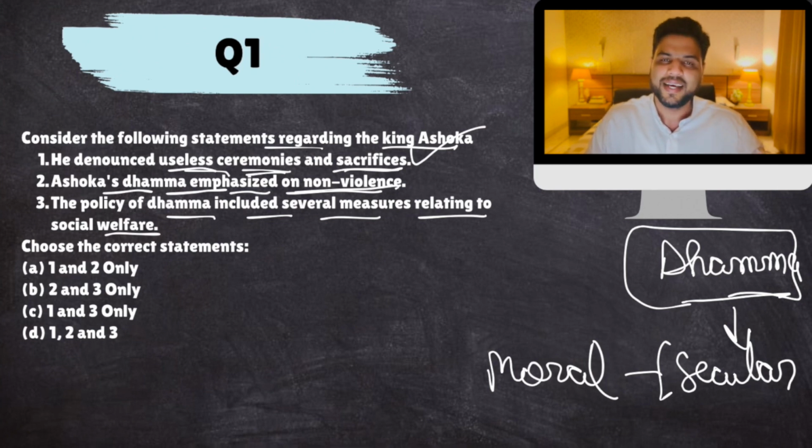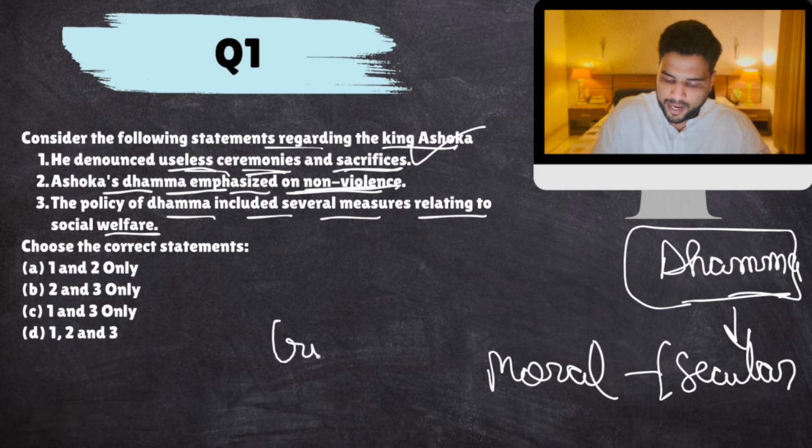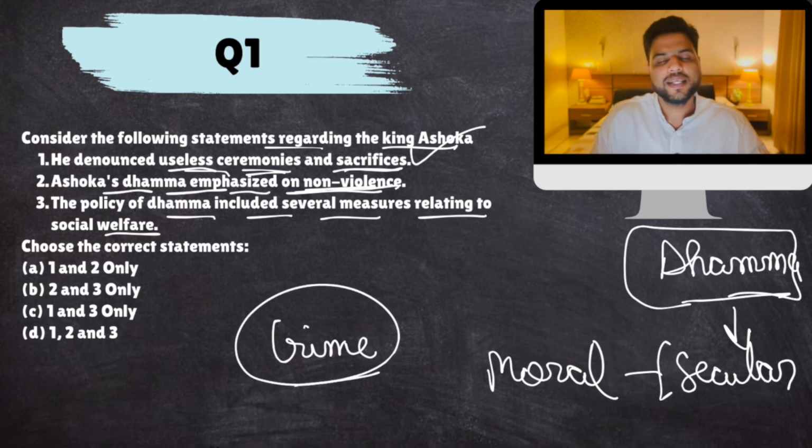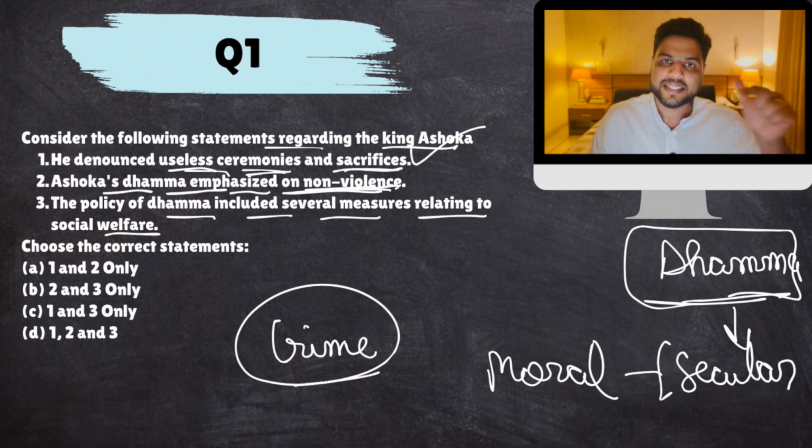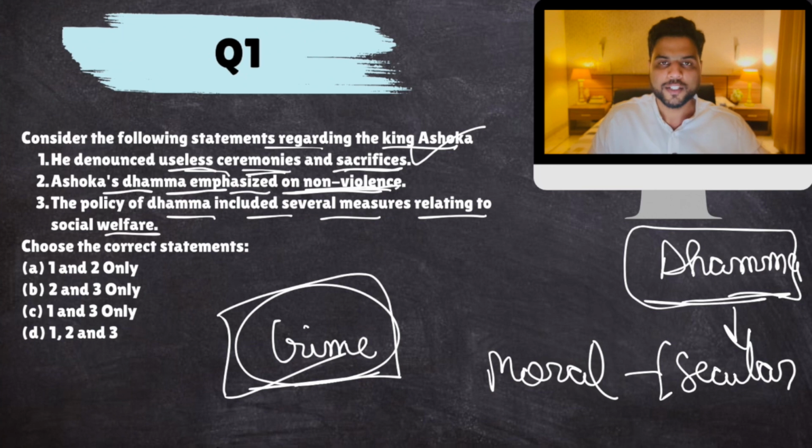Ashoka's Dhamma also emphasized non-violence. And why wouldn't he? In an empire, if everyone sticks to the principle of non-violence, there won't be any crime. So his advice of sticking to non-violence was not religious in nature. It was socially important. It was important for the state to reduce crime, which is again important for an empire or kingdom. So this is also correct.